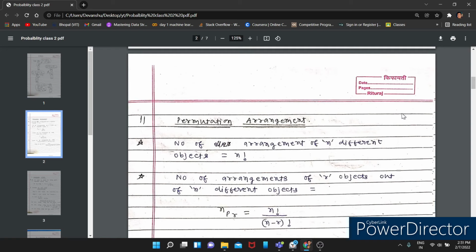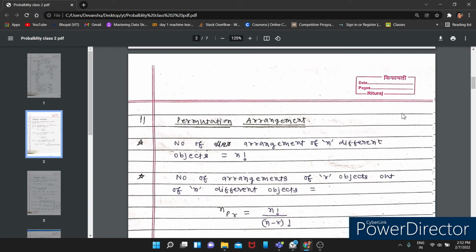Before going to probability, first you need to understand the concept of permutation and combination, because in the questions we will be looking at permutation and combination concepts, and to solve those questions you will need some knowledge about permutation and combination, which you have already studied in class 11th. This is just a revision of that. If you know it, then it's good. If you don't know, then revise it. There are some points I am covering.